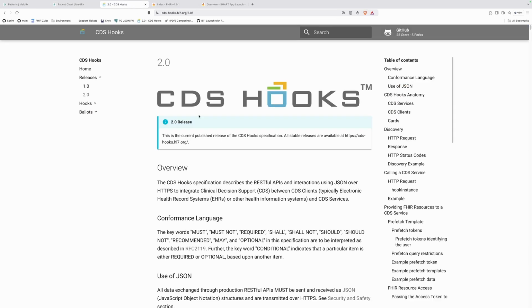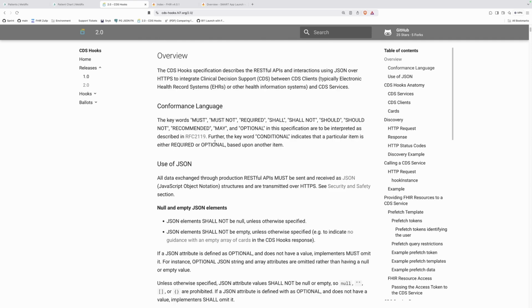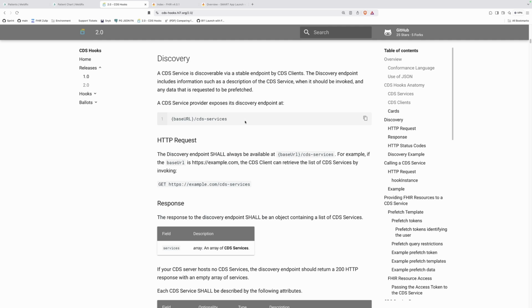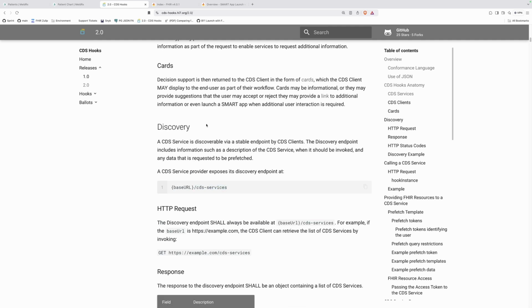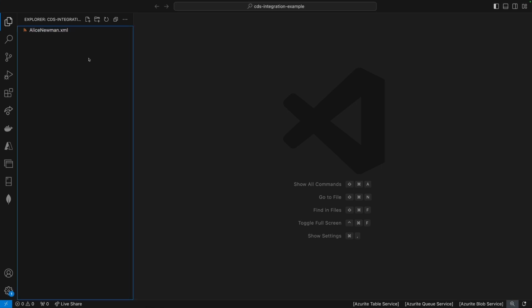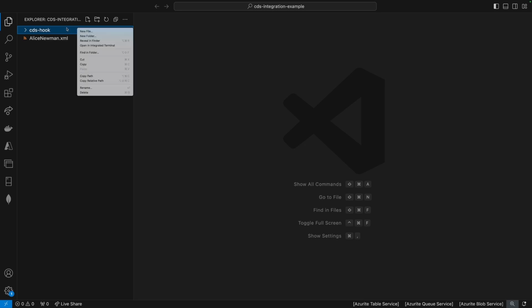Okay. Now, let's go ahead and start building a CDS hook. It is just a RESTful API that has a couple of endpoints. One of them is the discovery endpoint. It is sitting on /cds-services. So let's come back over here and let's do our initial setup. So I'll say this is the CDS hook service.